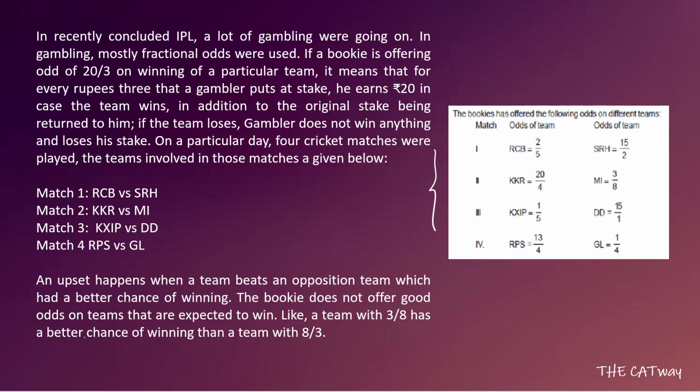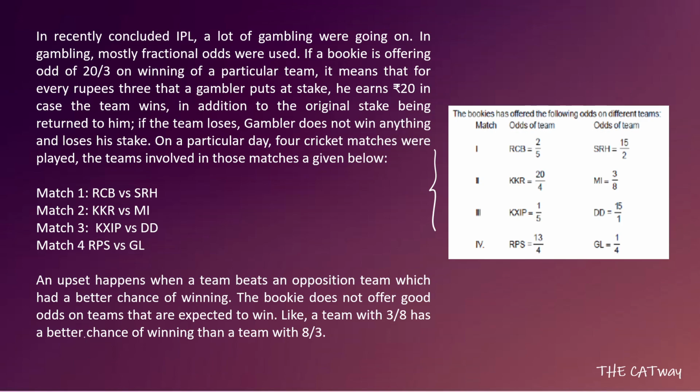So for maximizing the amount which he will get, we will choose a team which has the best odds, which has the best returns. Okay, so considering SRH, because it has better odds 15 by 2, that is 7.5 times of his initial payment. Then there is KKR, which gives 5 times of his initial investment. Then gives DD, which gives 15 times of his initial investment. And then there is RPS, which gives 3.25 times of his initial investment.